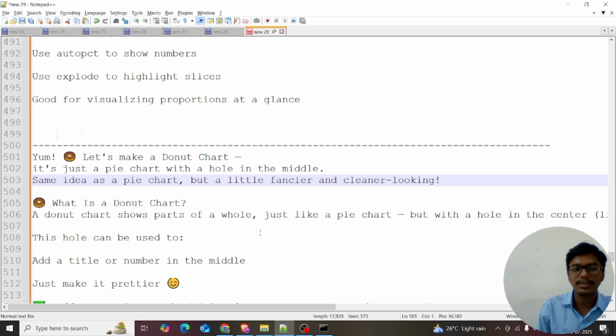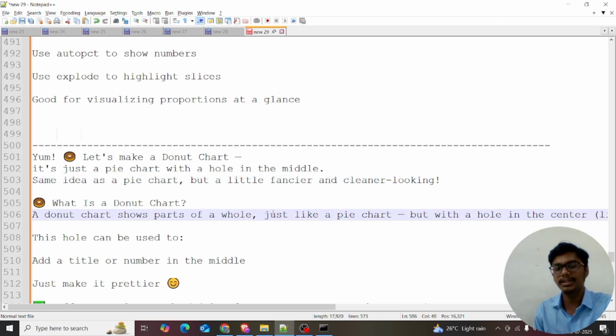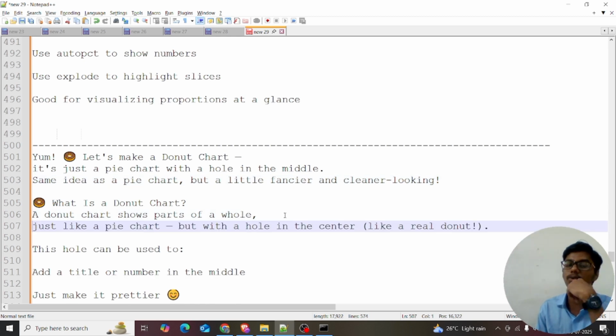So I hope everyone knows about Medu Vada. If you don't know, just check about Medu Vada. Just type it in Google and you will be able to see it.